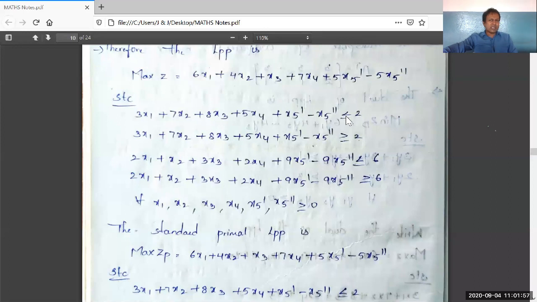The primal LPP says that if the objective function is of maximum type, all the constraints should be lesser than or equal to type. So it is our prior duty to convert the second constraint and the fourth constraint into less than or equal to type by multiplying with minus sign on both sides of the second constraint and the fourth constraint. So all the inequalities will be converted into less than or equal to type.